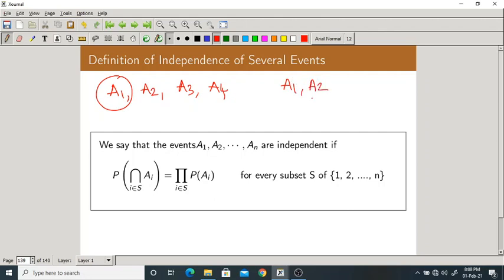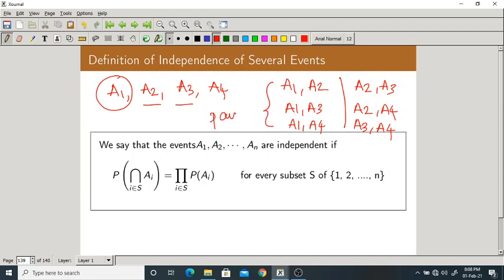Which means you have to verify pairwise independence of A1, A2, A1, A3, A1, A4. Next, you have to verify whether A2 is independent of A3 or A4, which means you have to verify A2, A3, A2, A4. Finally, you have to verify whether A3, A4 are independent or not, which means A3, A4. So this is called checking the pairwise independence.